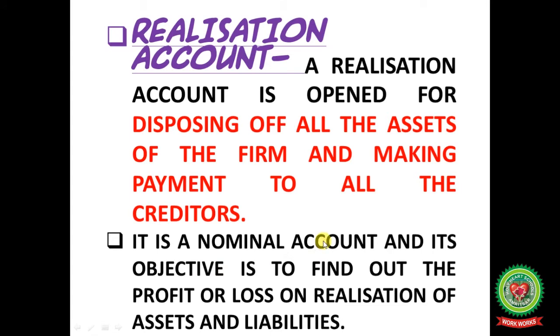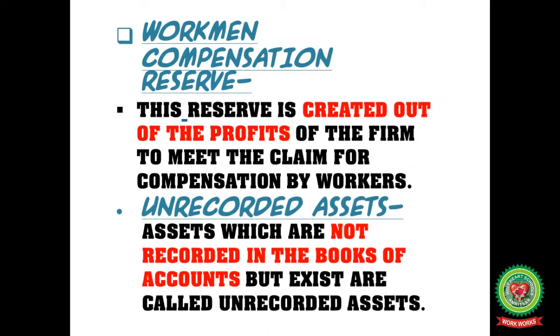The reason, you know, is the rule: debit all expenses and losses, credit all incomes and gains. So here all the expenses and gains are available, and its objective is to find out the profit or loss on realization of assets and liabilities. So it deals with profit or loss. That's why it is considered a nominal account. And the main point here is to dispose of all the assets and make payment to the creditors.